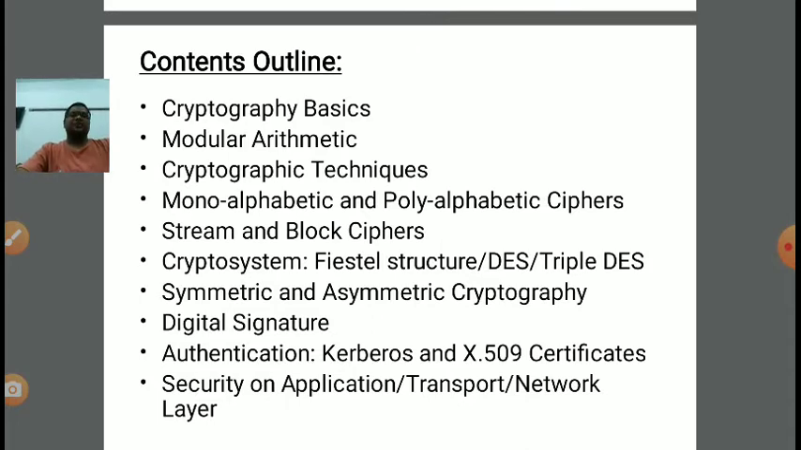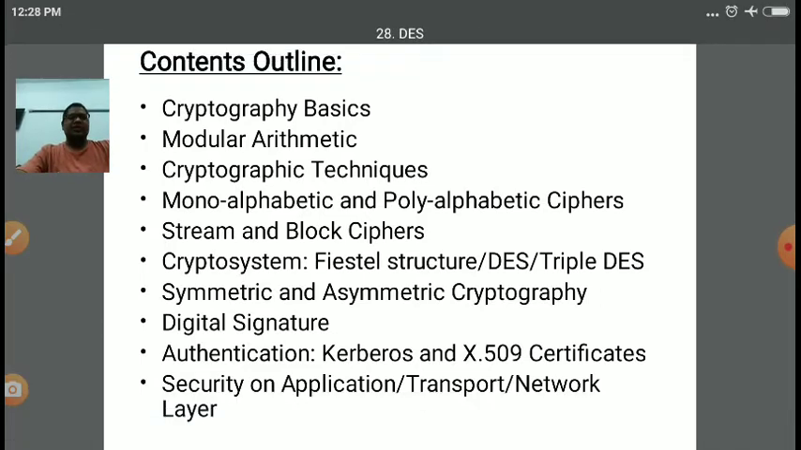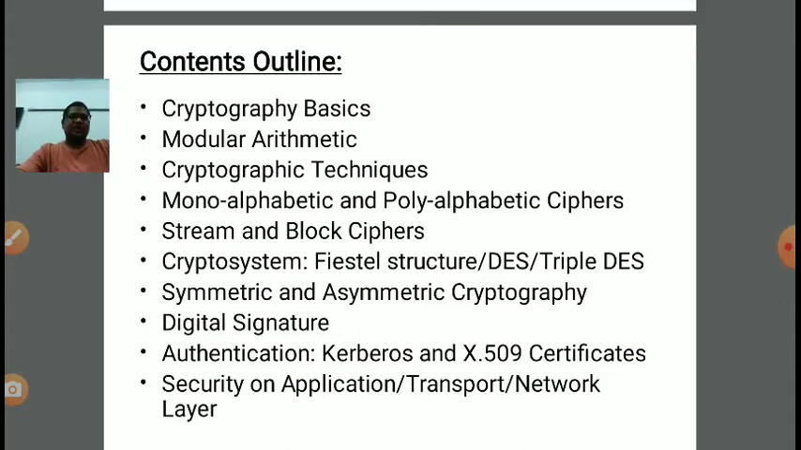Then in the upcoming lecture we will put some light on digital signatures, and how to perform authentication. There are various strategies to ensure authentication, like Kerberos and X.509 certificates. Then how to provide security on the application layer, transport layer, and network layer. All these concepts we will discuss in the upcoming lecture.